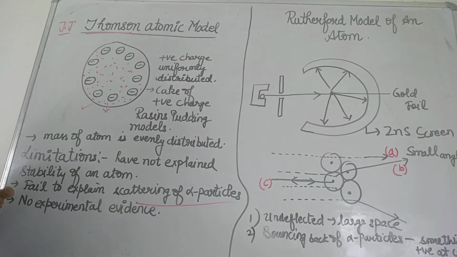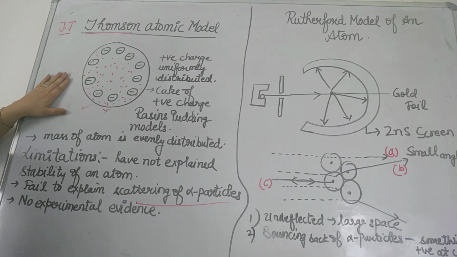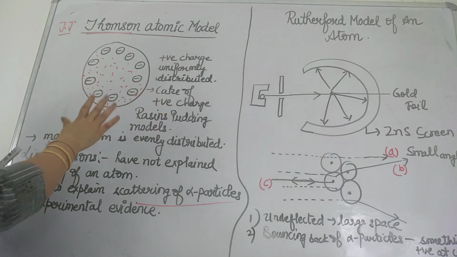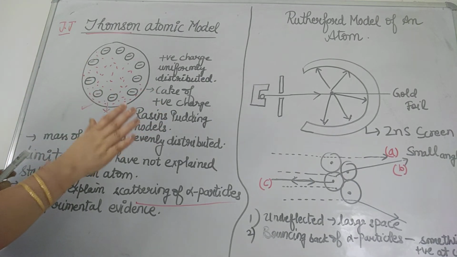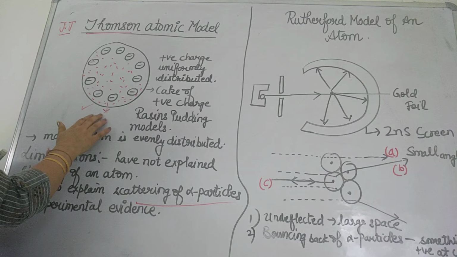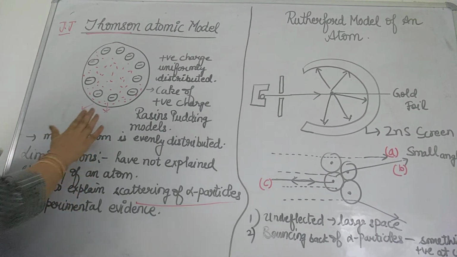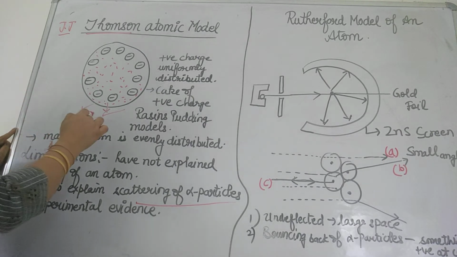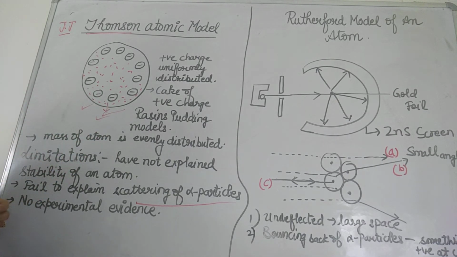And we didn't get any experimental value, just a model, and imagination that it is compared with the watermelon model. So the next scientist was Rutherford. You can see here the scientist name was Rutherford, and the co-workers were there when they started working on the model of the structure of the atom. Then they discarded this model due to these limitations, but this model is considered the base for every model of an atom.